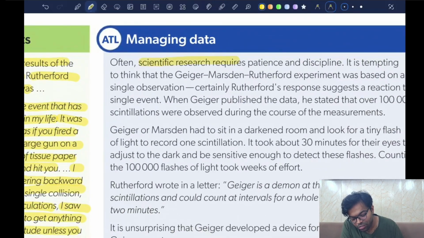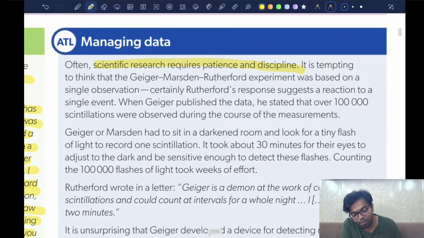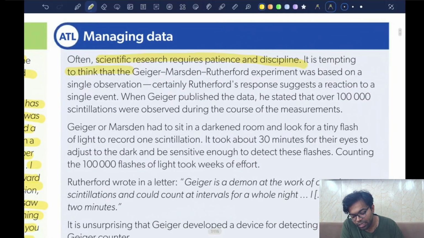Often scientific research requires patience and discipline. It is tempting to think that Geiger, Marsden, and Rutherford's experiment was based on a single observation. Certainly, Rutherford's response suggests a reaction to a single event. When Geiger published the data, he stated that over 100,000 scintillations were observed during the course of the measurement.